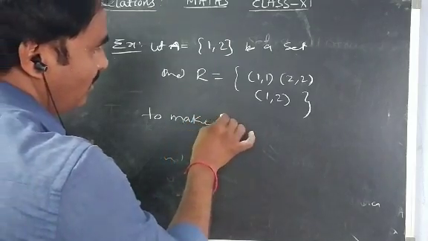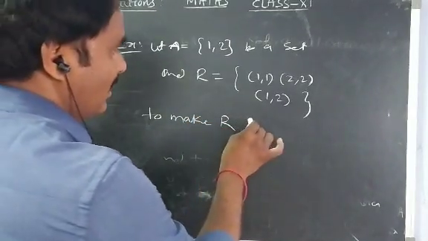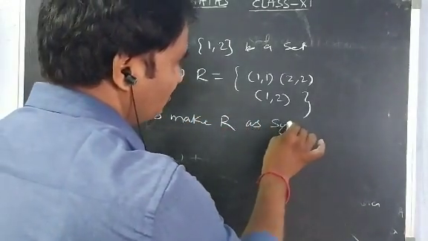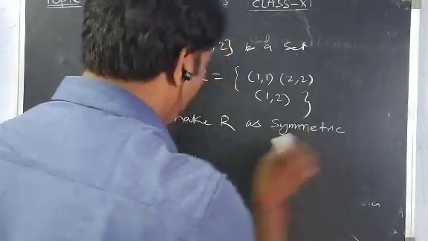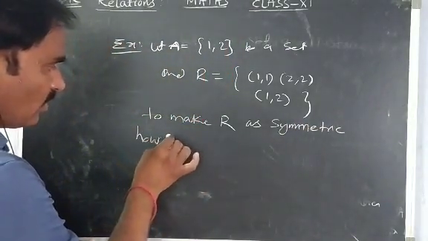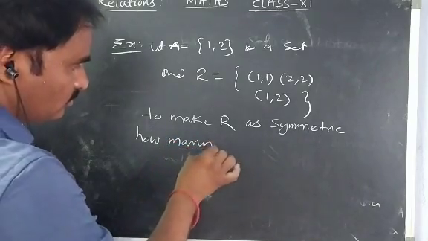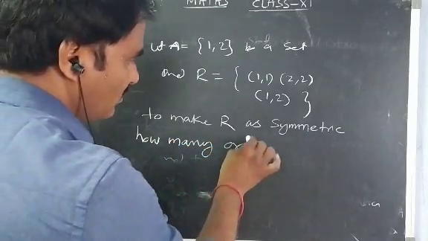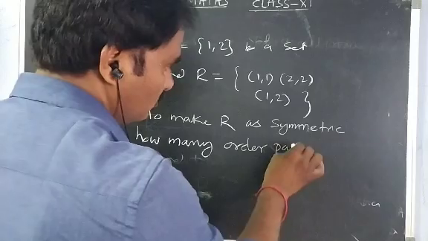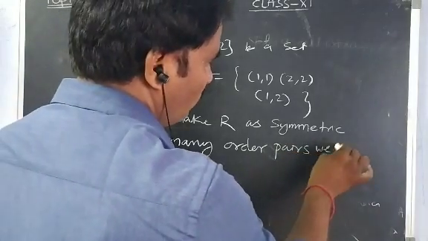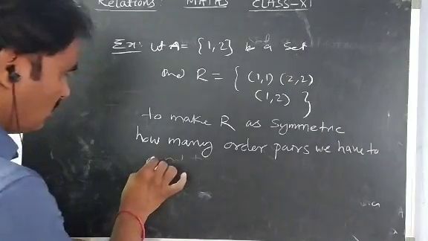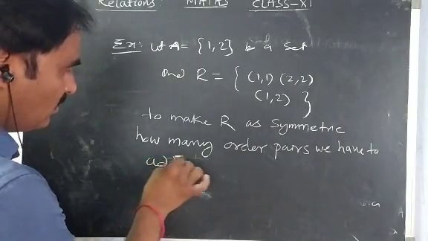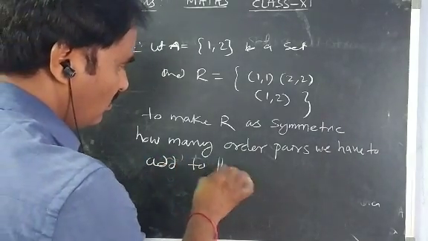To make R symmetric, how many ordered pairs do we have to add to the relation R?